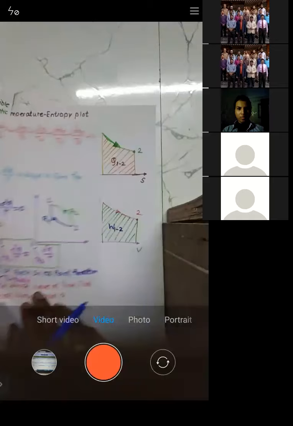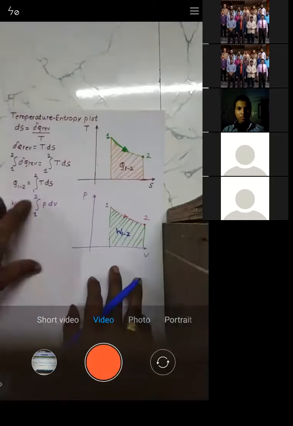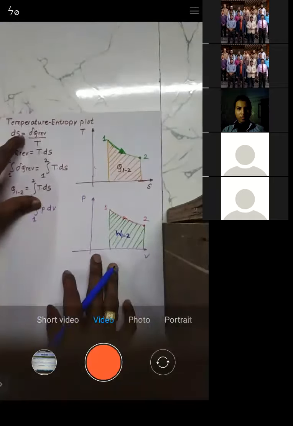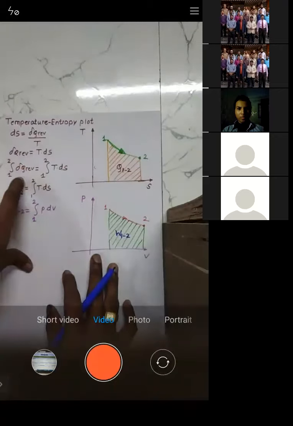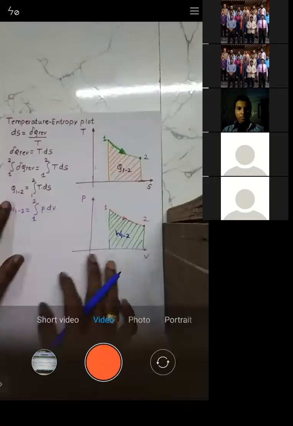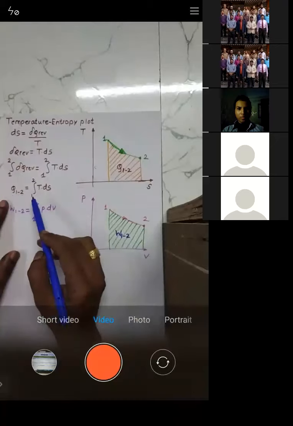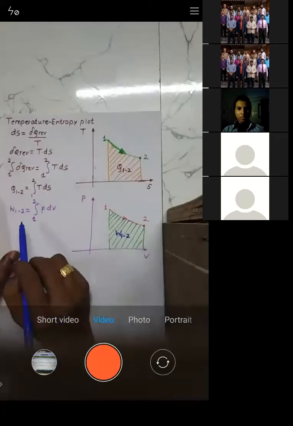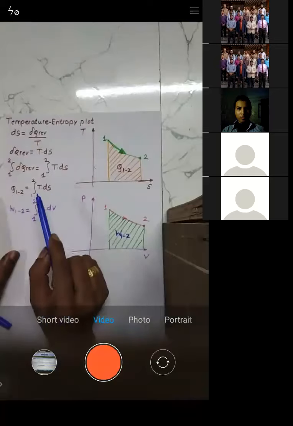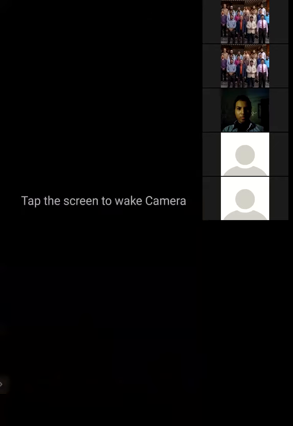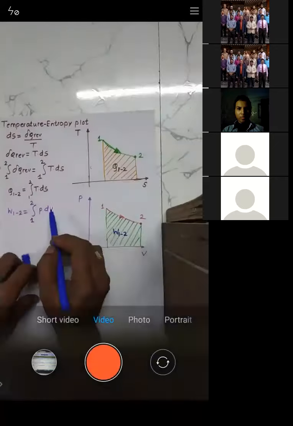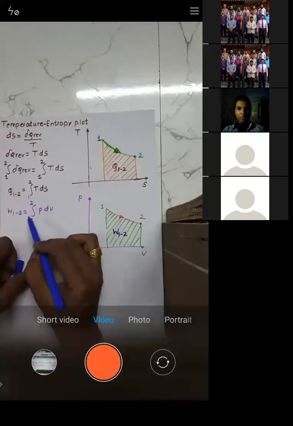So from the change in entropy we got the expression for heat transfer. Change in entropy we write as dS is equal to del Q reversible by T. Then del Q reversible is TdS, and integration of del Q reversible is equal to integration of TdS. So we reached this expression: Q1-2 is equal to integration 1 to 2 of TdS. What does the equation indicate? When you plot the process on a TS diagram, it will give you the value of heat transfer. When you plot the process on a PV diagram, it will give you the value of work transfer.